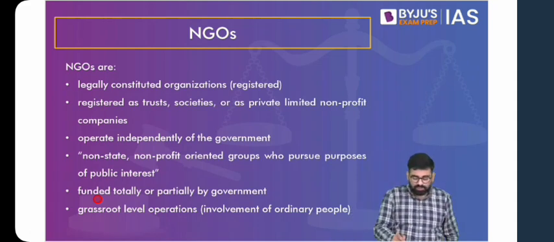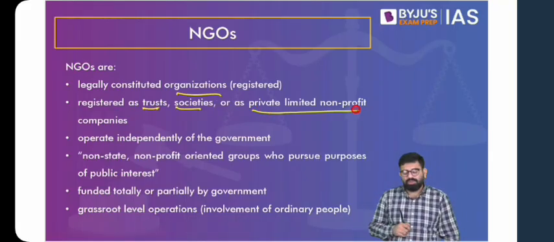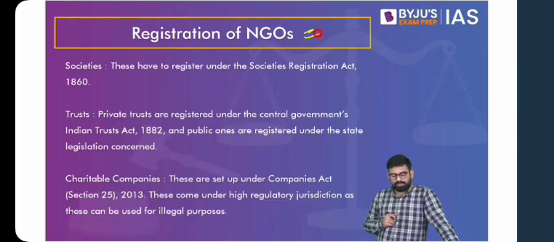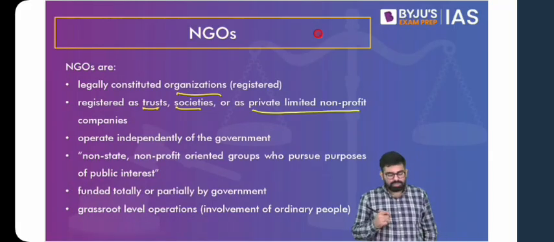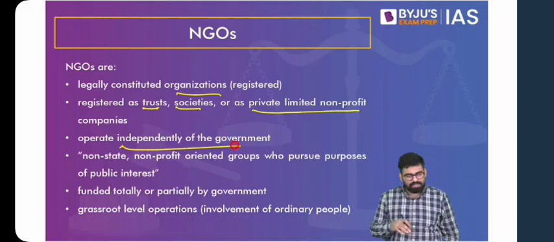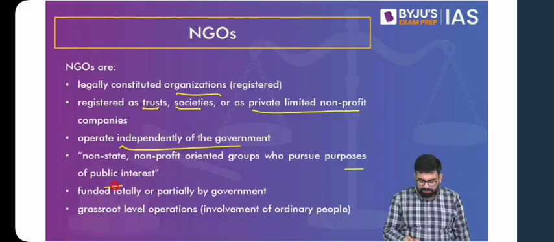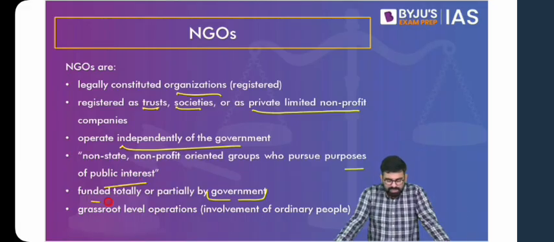Now coming to what these NGOs are. These are legally constituted organizations which can be registered as trusts, societies or private limited not-for-profit organizations. And here I've mentioned the 3 acts: the societies, trust, and the charitable companies, the ways in which they can be registered. Now these are voluntary groups who operate independently of the government. The government does not interfere. These have nothing to do with the state. They are not profit oriented, and the purpose is public interest. But they can be funded by the government, totally or partially.